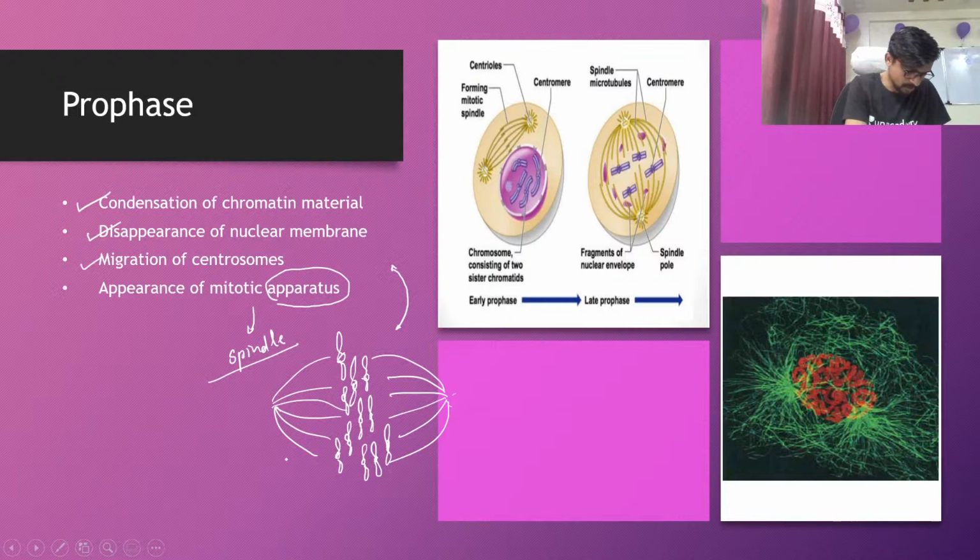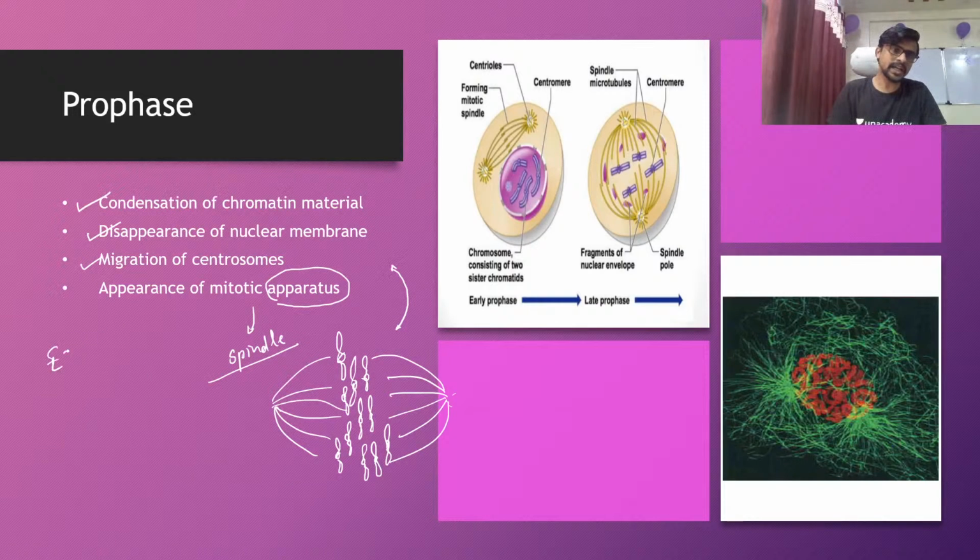Okay guys, we have one question. Sir, does each cell in our body, except the germ cell, follow only this mechanism for cell division, or what? Very good question. The confusion is always there for you guys. Let's see.